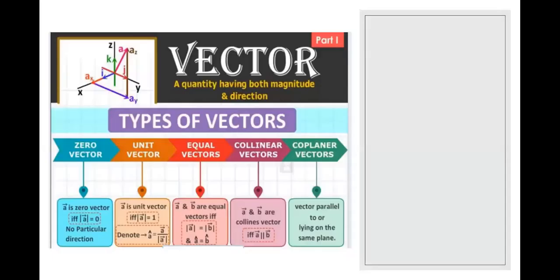So here is a little bit of summarization. Whenever you write A vector equal to B vector, it means the magnitude of A equals the magnitude of B and the direction of A vector equals the direction of B vector.